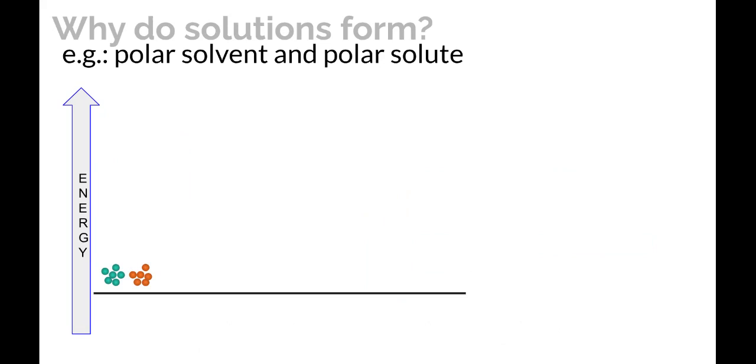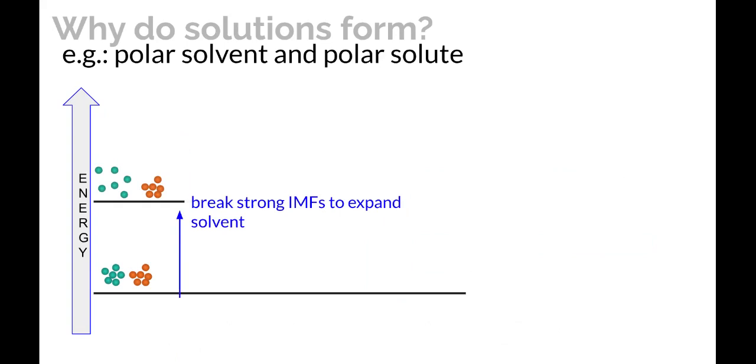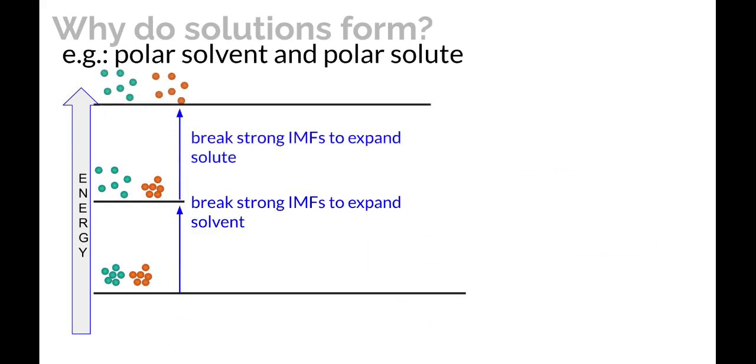Here's another example. Polar solvent, polar solute. You have to break up relatively strong IMFs to expand the solvent. You have to do the same thing for the solute because it is also held together by dipole-dipole or maybe even hydrogen bonding. But when you form the solution, the intermolecular forces between solute particles and solvent particles are strong IMFs.